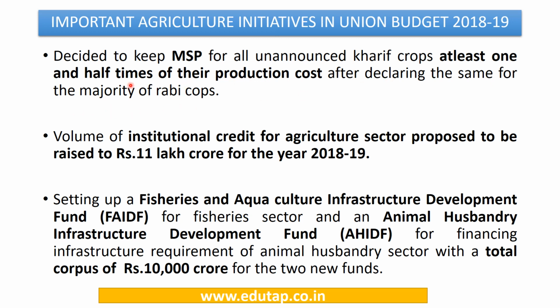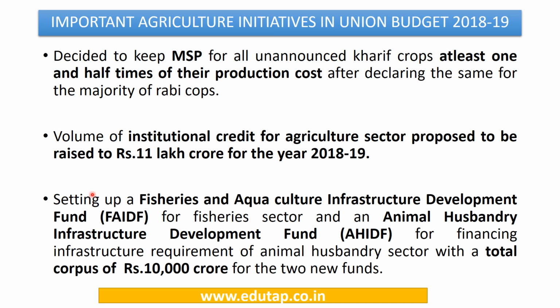So the keyword is that MSP will be kept at 1.5 times the production cost. The volume of institutional credit for the agriculture sector is proposed to be raised to rupees 11 lakh crore for the year 2018-19. This is another very important figure: the proposed institutional credit target for the agriculture sector is rupees 11 lakh crores.